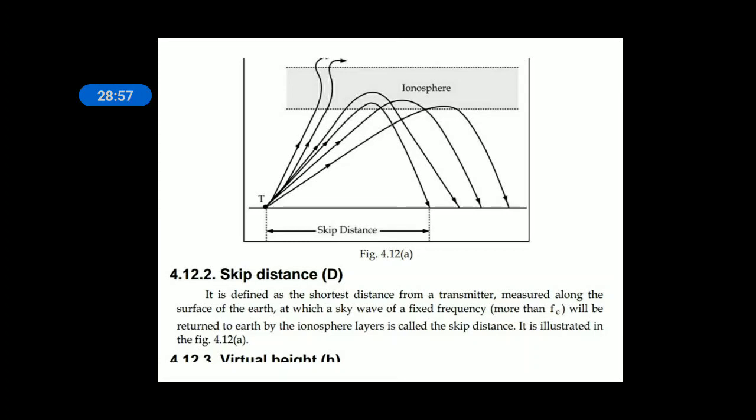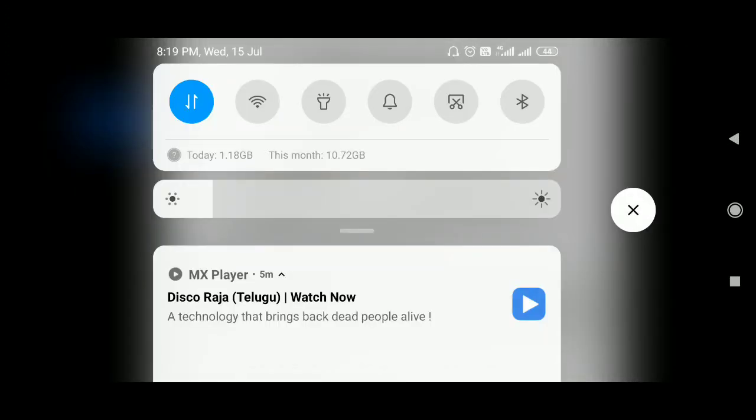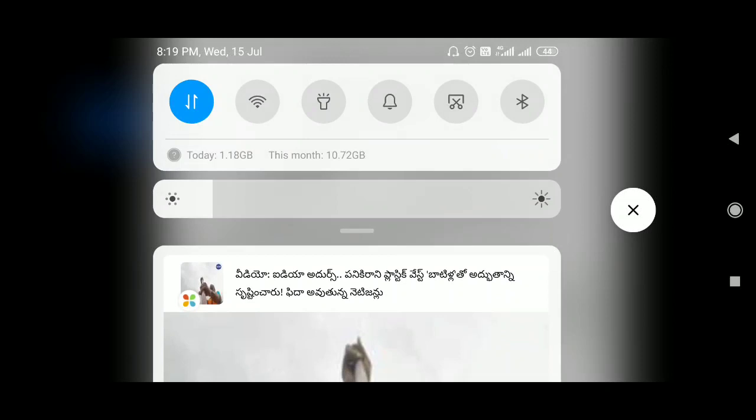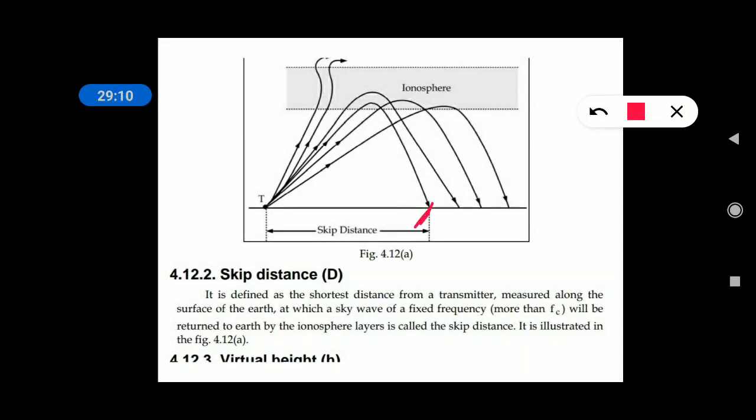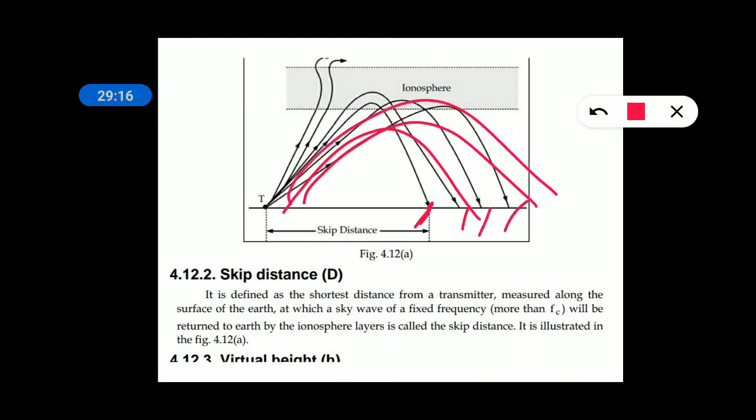If you look at this diagram, this is the shortest point, whereas these are the other points. The wave can also hit like this, or like this, but the minimum point at which the wave reaches the ground, the gap between that point and the transmitter, is known as skip distance.